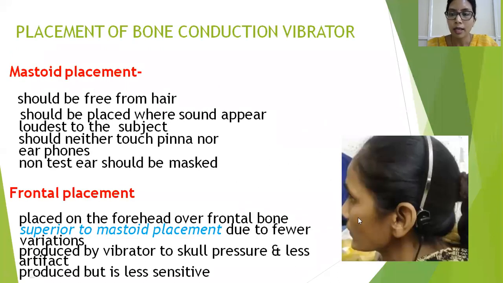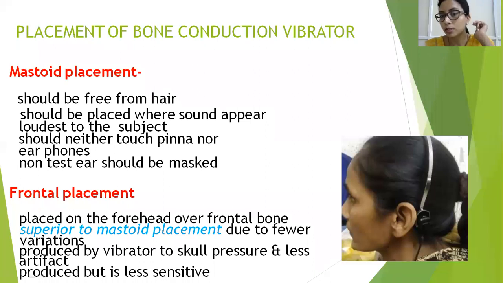This is the mastoid bone vibrator. This is how you place it on the bone. There are two types of placements: a mastoid placement and a frontal placement. Mastoid placement is placed on the tip of the mastoid behind, whereas your frontal placement can be placed in the midline. Mastoid placement is more sensitive because it is close to that side of the ear, whereas frontal placement prevents the crossing over. But usually what we use is a mastoid placement.